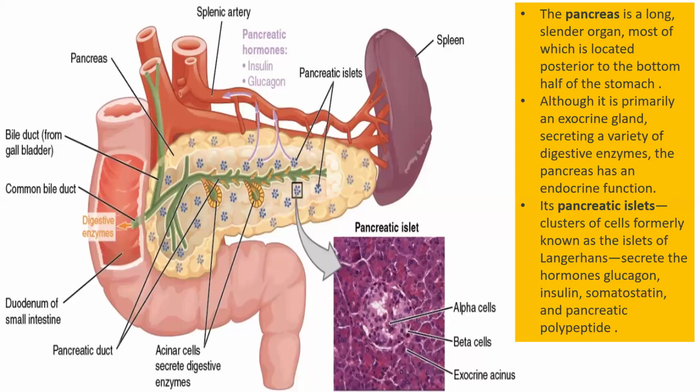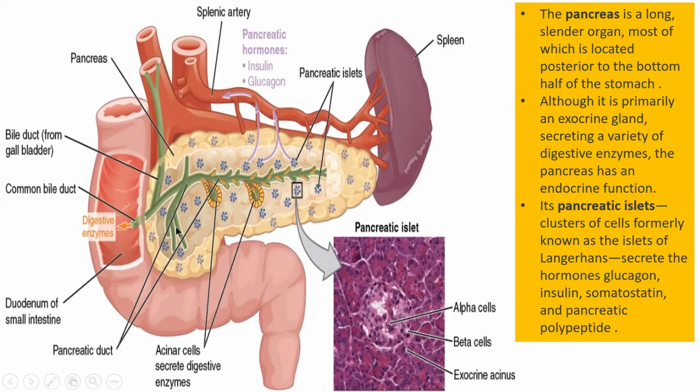Endocrine function of the pancreas. The pancreas is a long, slender organ located posterior to the bottom half of the stomach, which I explained in the previous video also. It is primarily an exocrine gland which secretes different types of digestive enzymes that help in digestion, and it also has an endocrine function, secreting different types of hormones.